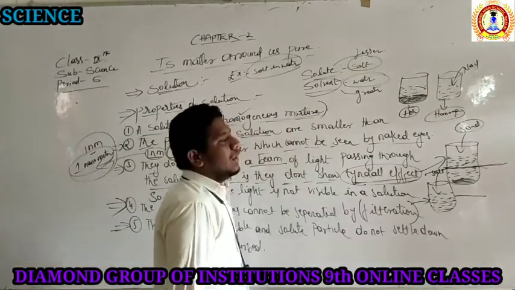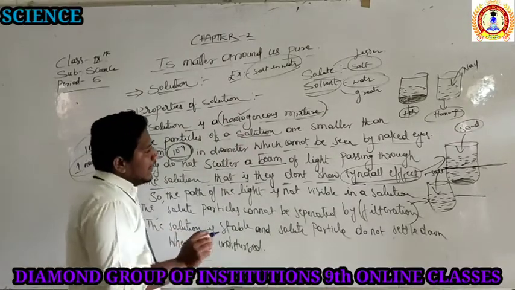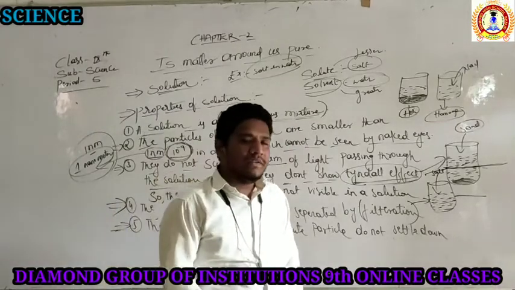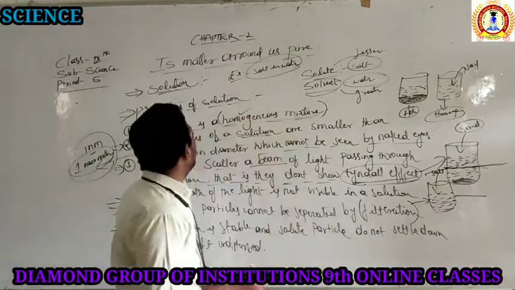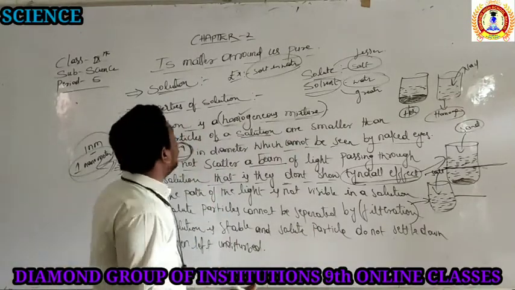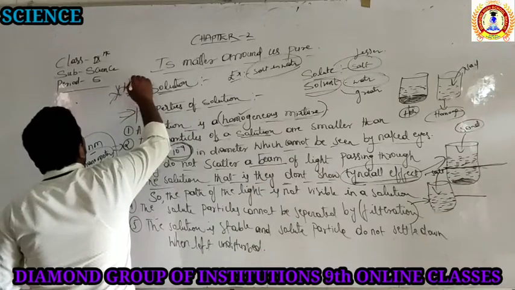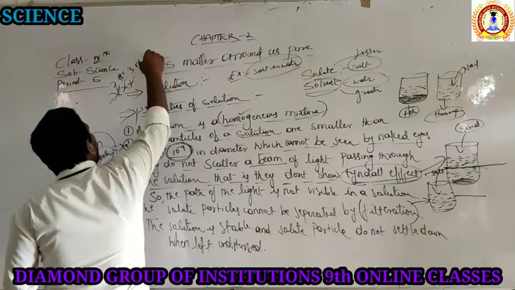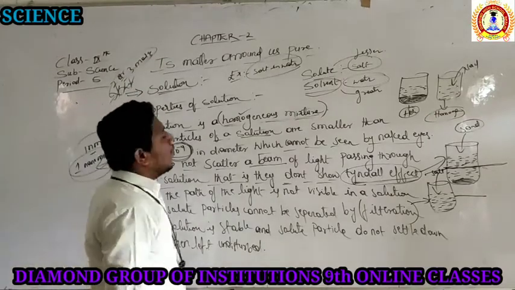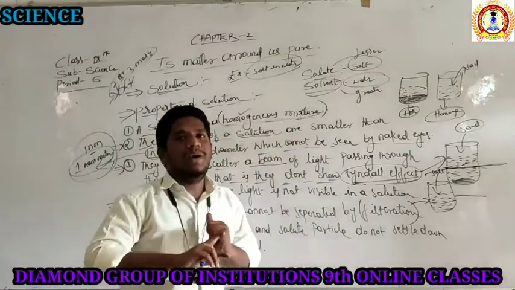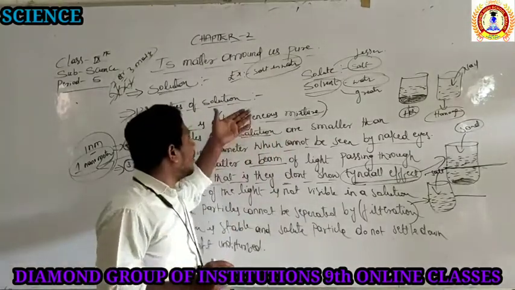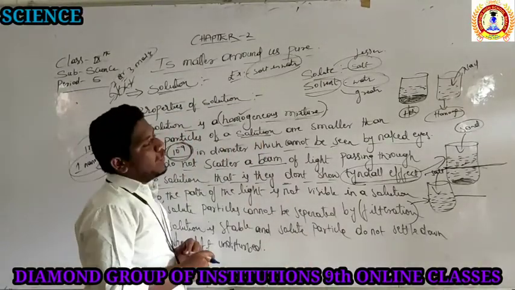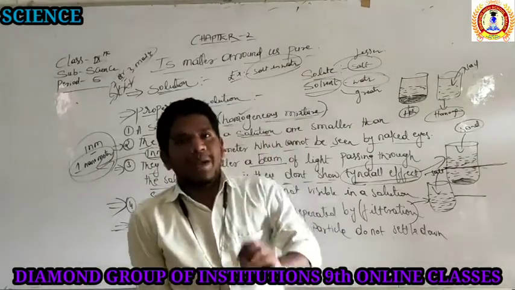So the solution is stable, in which the solute particles do not settle down when the solution is undisturbed. These are the 5 very important properties that are definite for 2 to 3 marks in the examination. A very important topic for your syllabus: what is a solution, what is a solvent, what is a solute, and what are the properties of a solution. It is a very important question for your examination. Revise one more time: 5 properties are there, right?